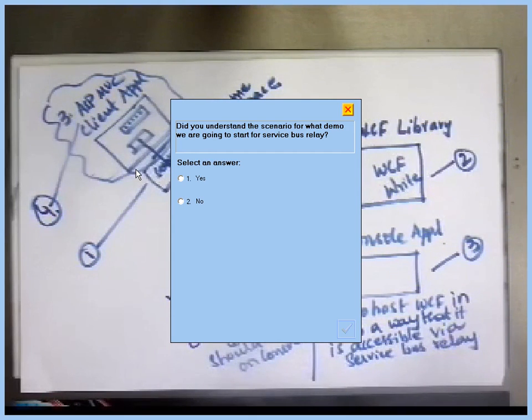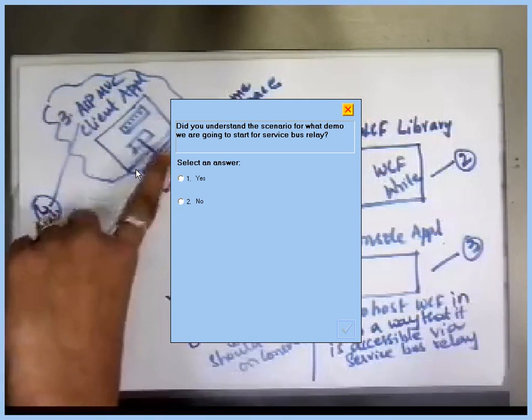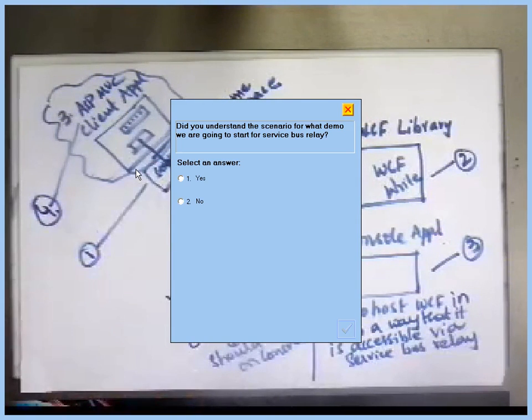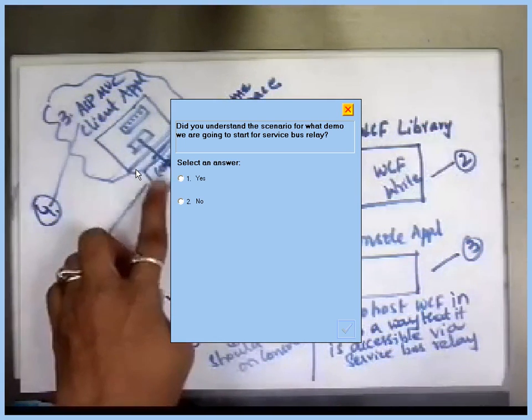No. Your application is not the service bus relay, my dear. See, this is the service bus. This itself will be treated as a service bus relay. By default, as any request comes through the service bus, it is the service bus relay concept. The request is coming to your console application over the service bus relay. The application is not the service bus relay. Whatever namespace you are creating in your service bus is the service bus relay.